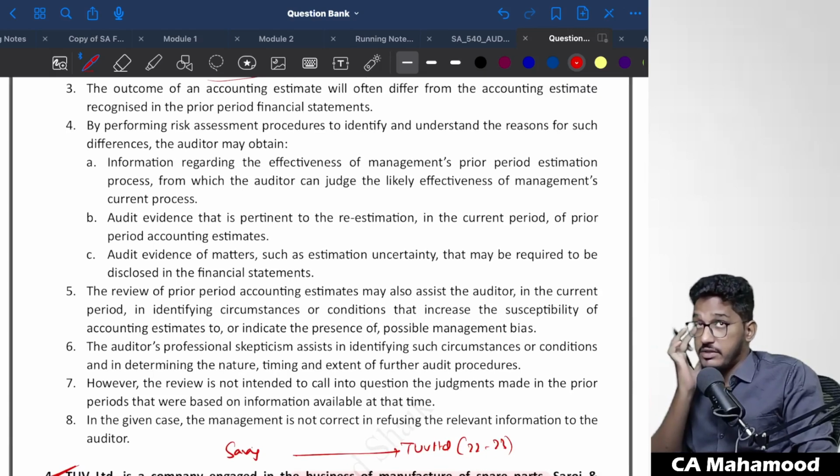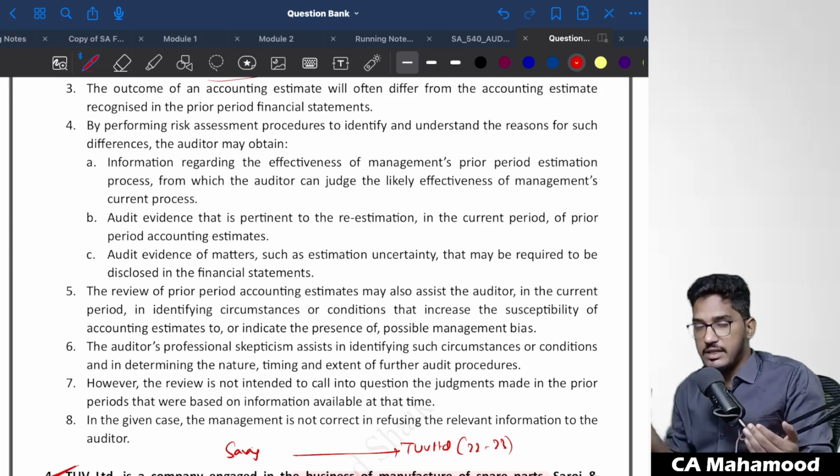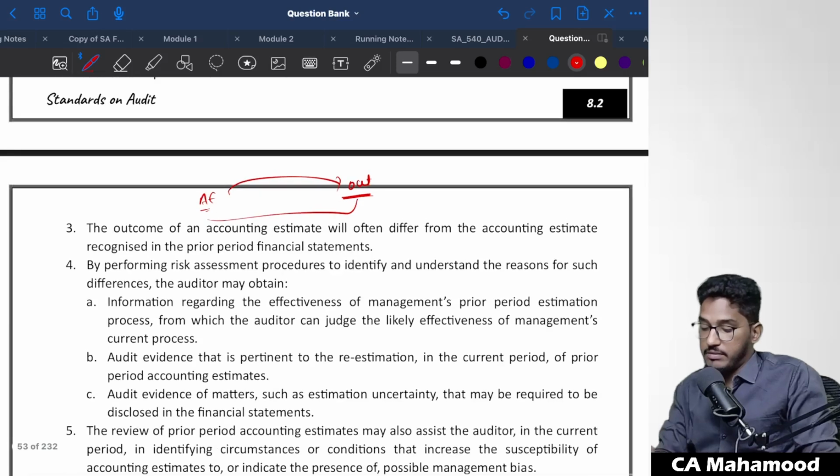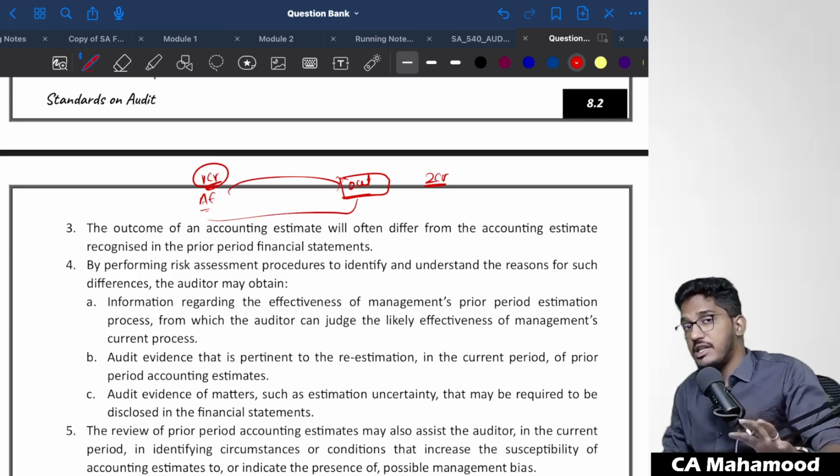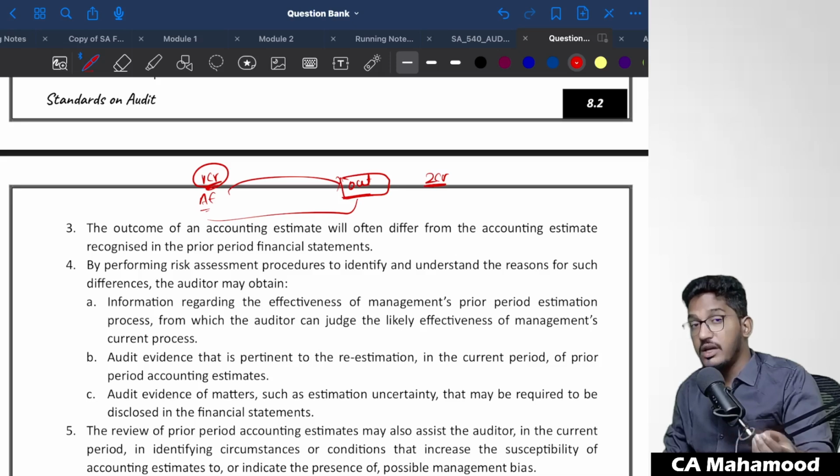When you find differences between last year's accounting estimate and the current year's outcome, you need to analyze: is there a high estimation uncertainty, or a low estimation uncertainty? Take for example, last year the provision created was 1 crore. Since they didn't have proper information, they created a provision of only 1 crore, but the actual expense turned out to be 2 crore rupees. That means there is a huge difference between the accounting estimate and the actual outcome. So maybe last year management did not calculate the estimate properly. That means in the current year also there is a high risk of material misstatement.